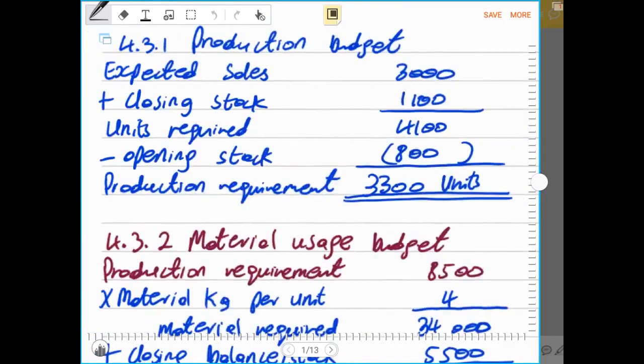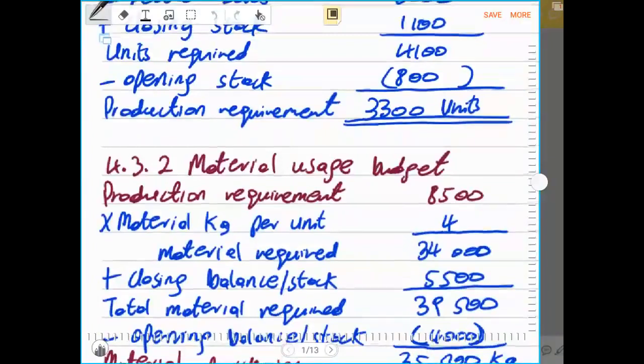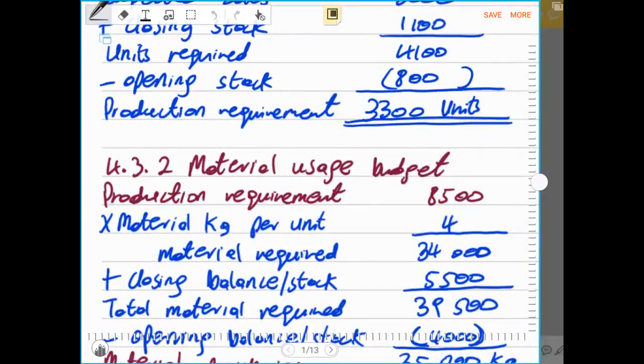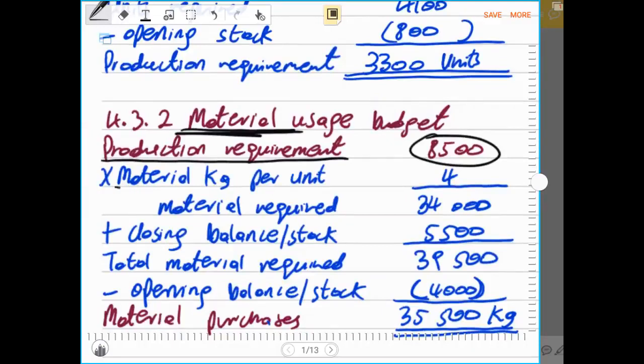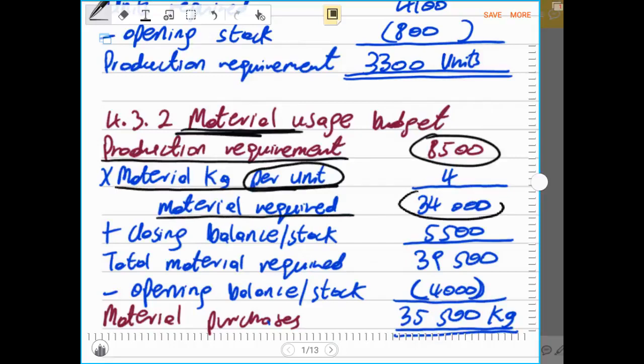When it comes to the material budget, don't forget that we always have to start with the production requirement. And this is the production requirement that was given. But because we are doing material, after we said production requirement, we have to multiply by material kgs per unit, so that we get to the material required, which is the 34,000. After we get to this level, you have to add the closing stock. Always add the closing stock to get the total material required of 39,500.